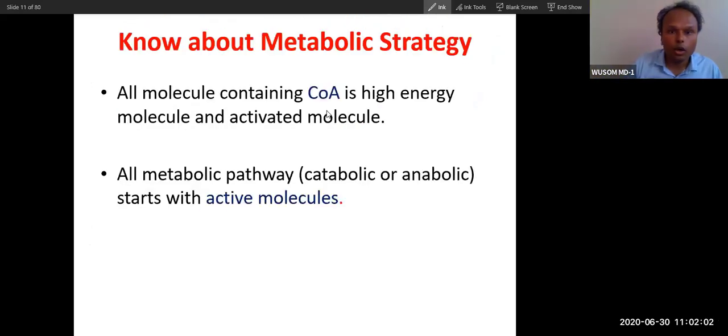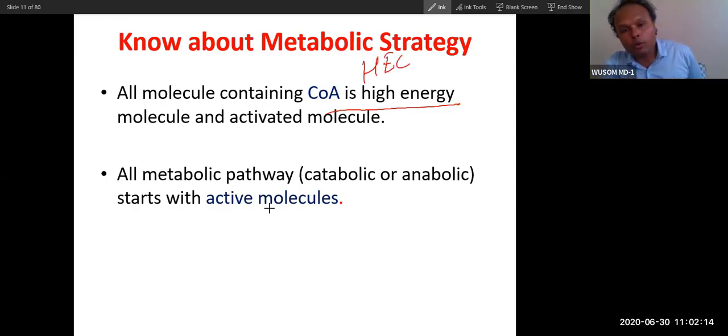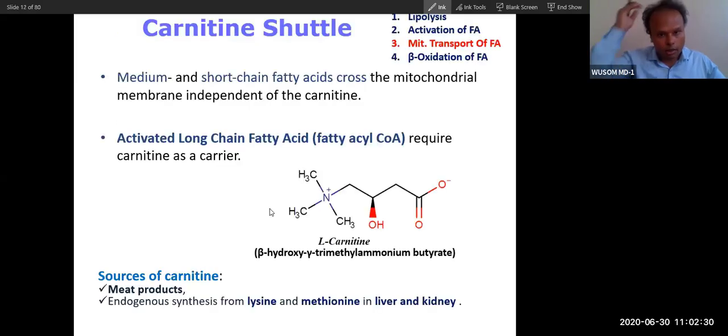Now, know about the metabolism. All molecules containing coenzyme A, I have already explained this, are called high energy compounds, HEC. Now, in all metabolic pathways, you can see it starts with utilization of phosphate. Also in glycolysis, we have seen the first phosphate investment is done. Glucose will be converted into glucose 6-phosphate, then it will be catabolized. Even catabolic processes start with addition of high energy phosphate, high energy compound.